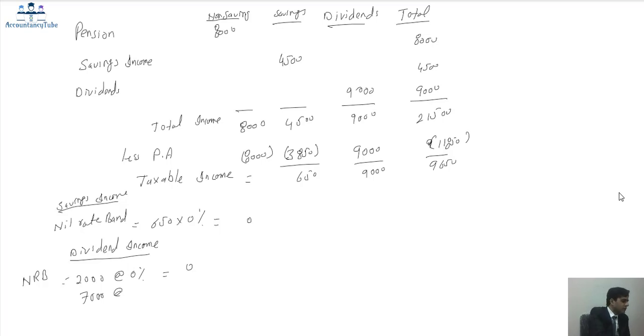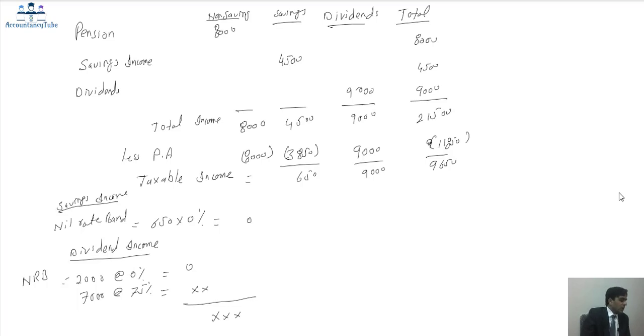What is the tax percentage in the basic rate band of the dividends? Right, it is 7.5%. So whatever the amount is, that is our tax liability. We'll total that: 0, 0 and this amount. So that will be our tax liability in the case of Peter.